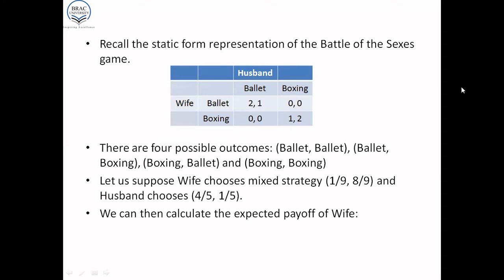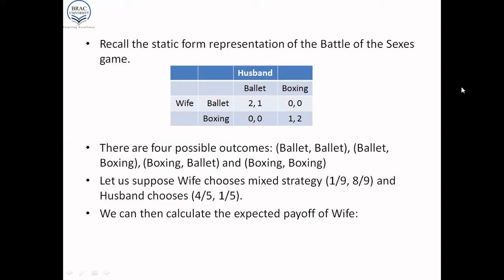Now recall the static form representation of the Battle of the Sexes game, which is reproduced here for your benefit. There are 4 possible outcomes: ballet-ballet, ballet-boxing, boxing-ballet, and boxing-boxing. Now let us suppose the wife chooses mixed strategy 1/9, 8/9.